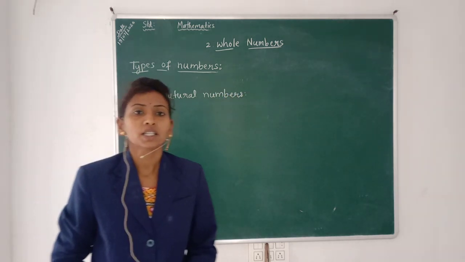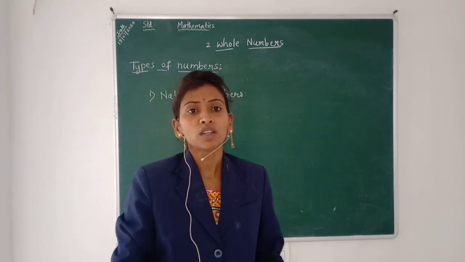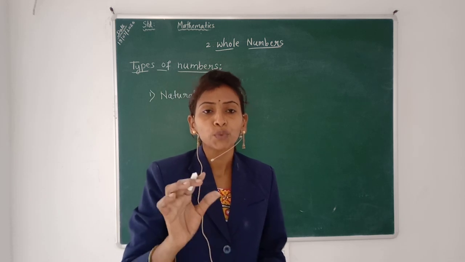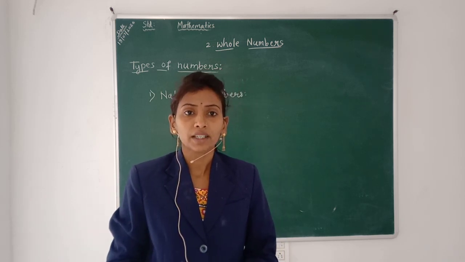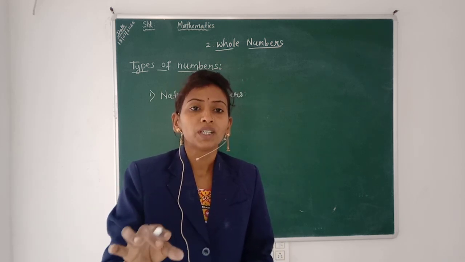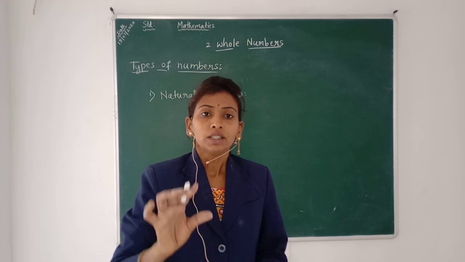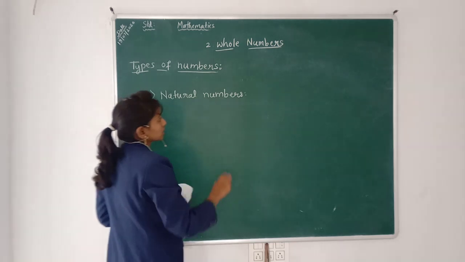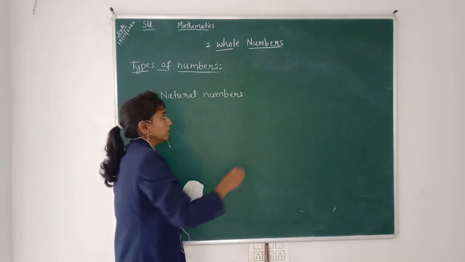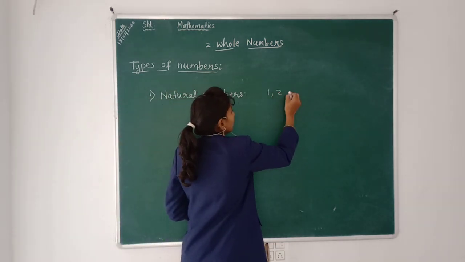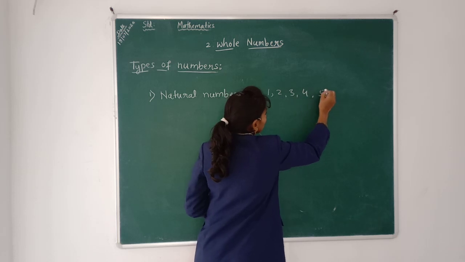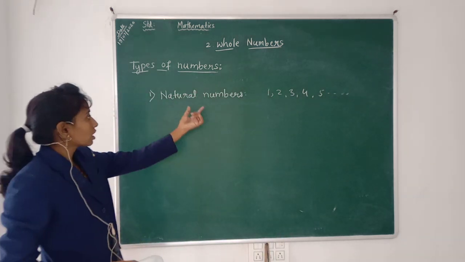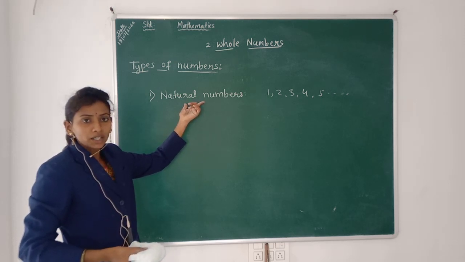In our class, we are counting the number of students and the number of benches, that is 1, 2, 3, 4 like that. So these counting numbers are called the natural numbers. Natural numbers are the counting numbers and we write them as 1, 2, 3, 4, 5 and so on.